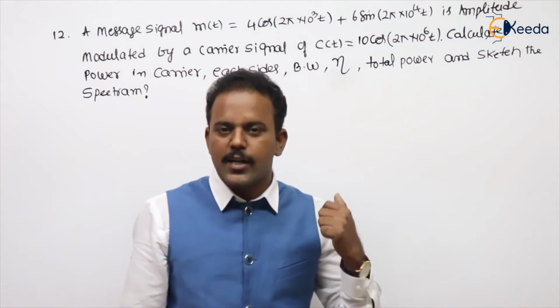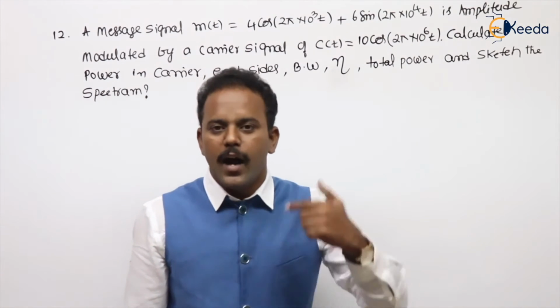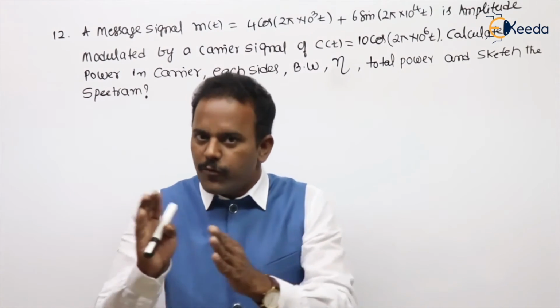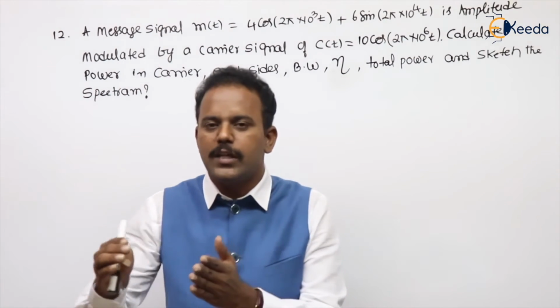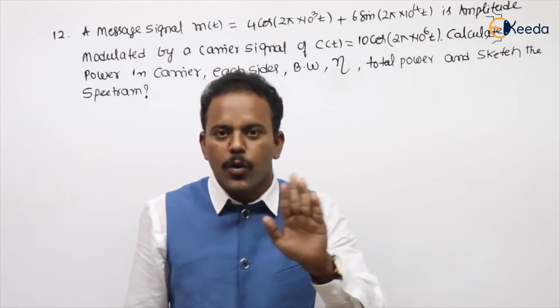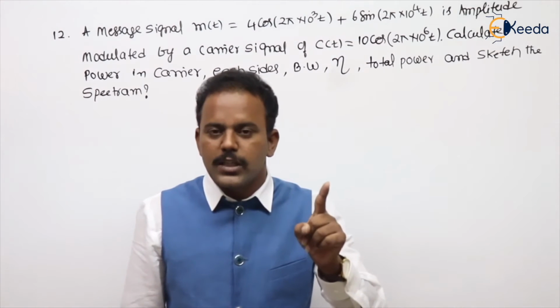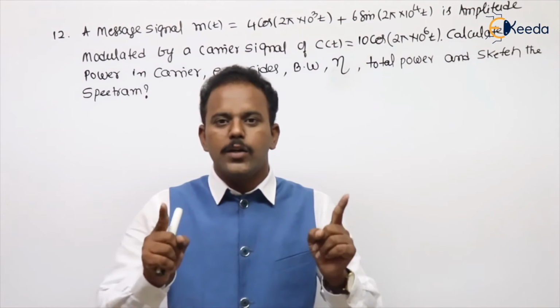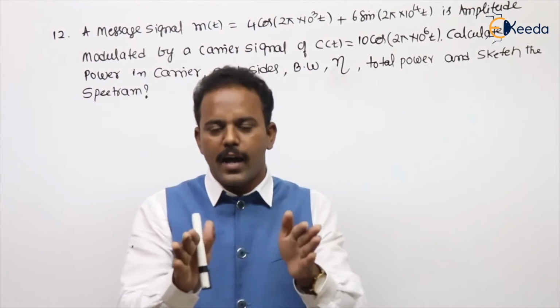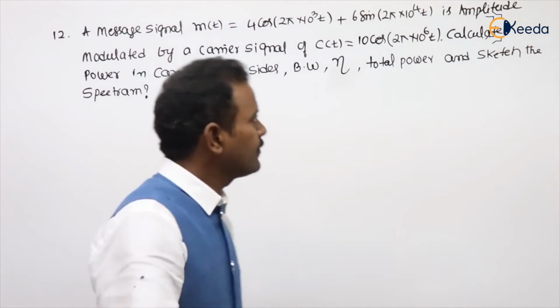Here we are discussing cos, but in examination sin will come, or minus cos, or minus sin, or some phase will also come, like sin 2 pi fm t plus 90 degree. Even though, don't bother, because those are changes in only phase, the magnitude spectrum is the same, so power will be the same. So blindly go with our usual calculations.